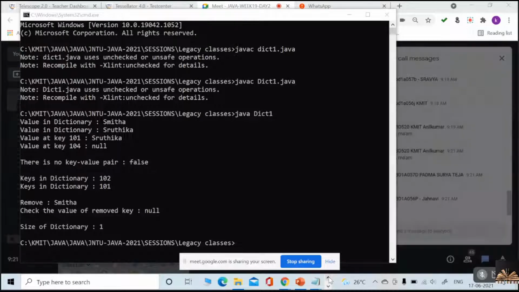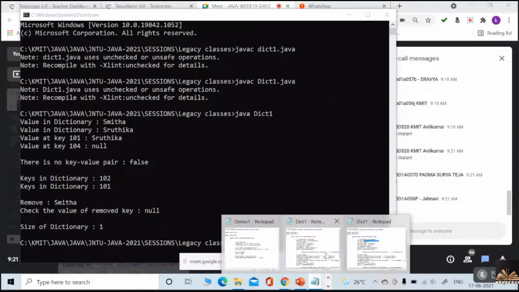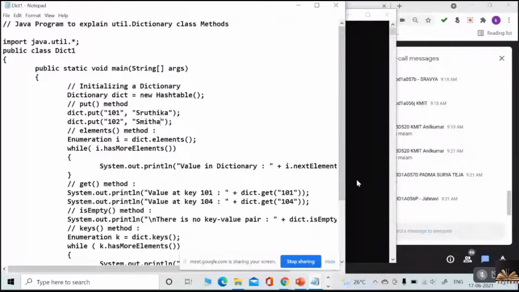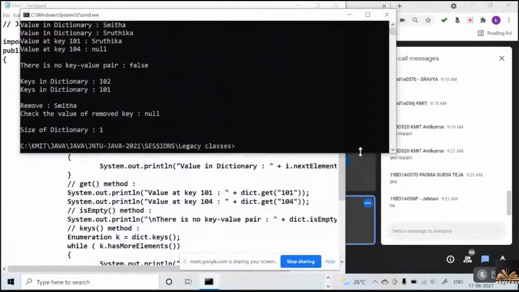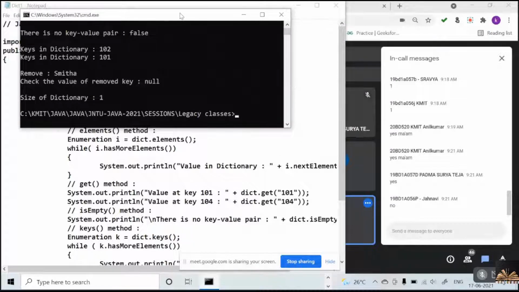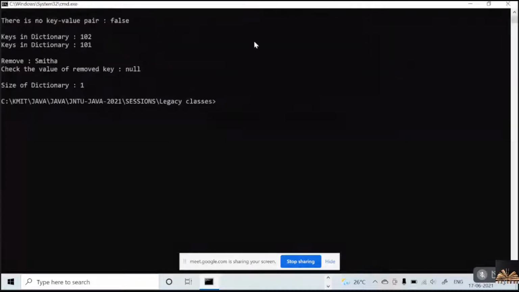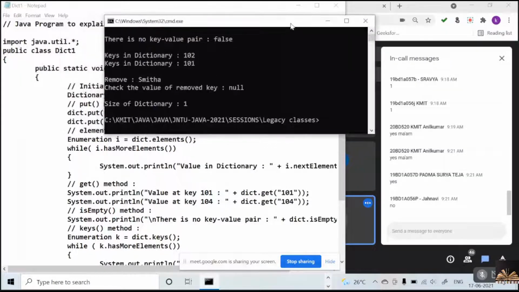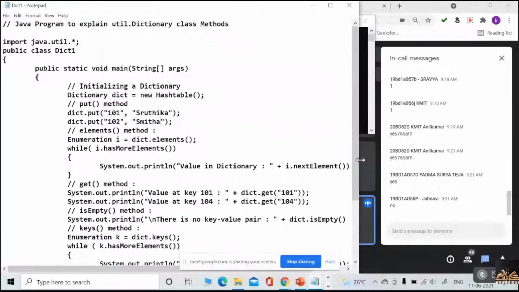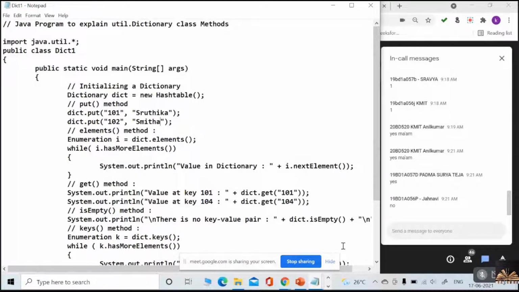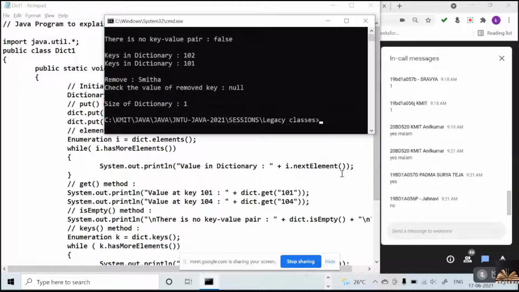Let me check what else we have in the code. Let me adjust this so that you can see the code as well. Now you can check.